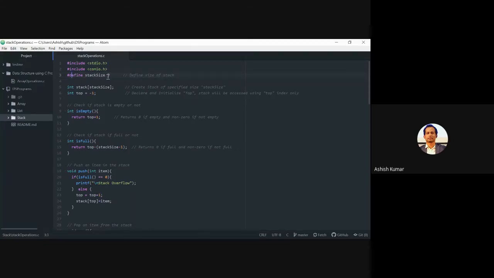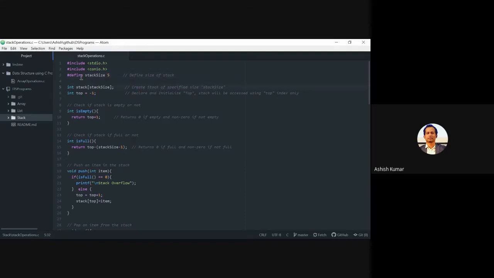Has defined stack size to 5. You can define it to any number you want, but I have defined it to 5 just to demonstrate, so that we can insert 5 elements and demonstrate all the steps. Then this is the declaration step. Create a stack of specified size.